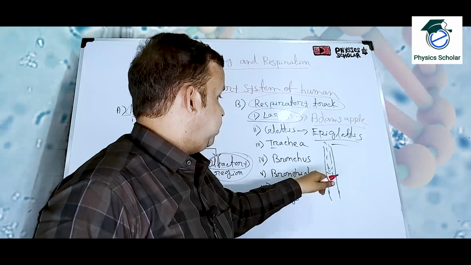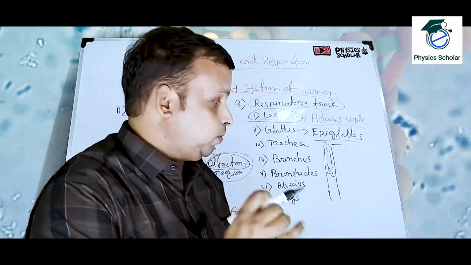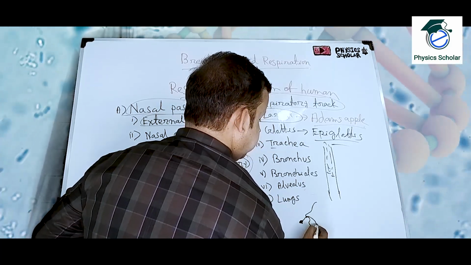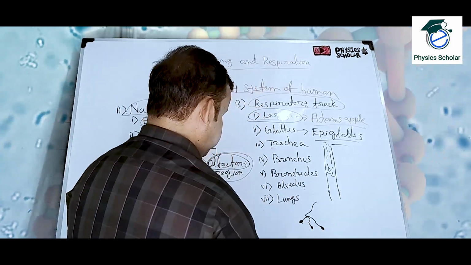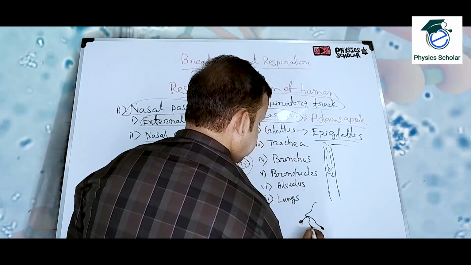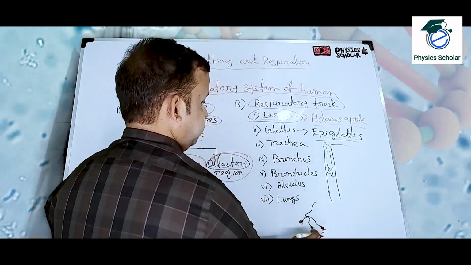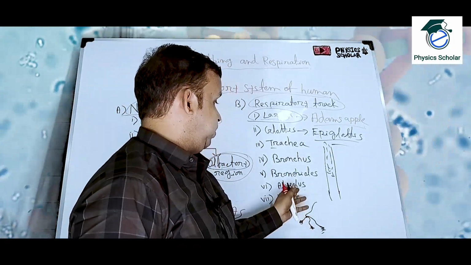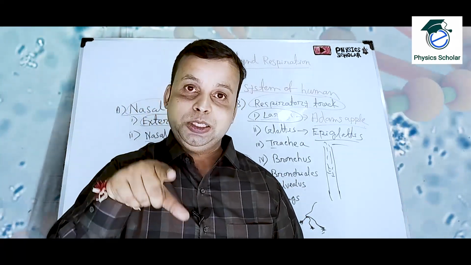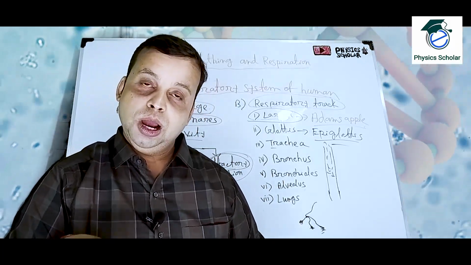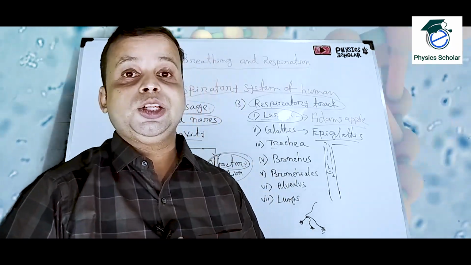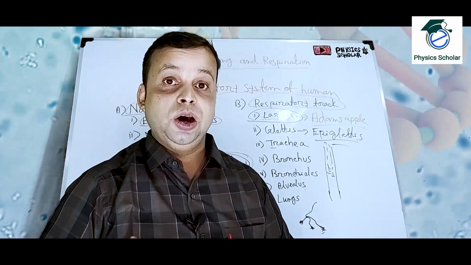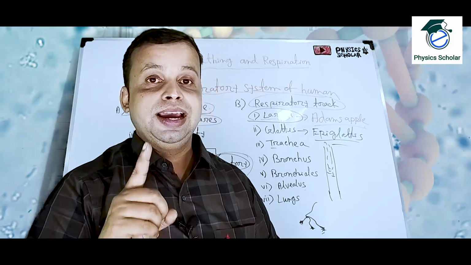Each part is known as the bronchioles, and at the tip of the bronchioles we see flat, region-like structures. These structures are full of blood vessels. This structure is known as the alveolus. Very important, alveolus. The alveolus is situated inside the lungs of the human, where the purification of blood will take place. So if the question comes where the purification of blood will take place, the answer is inside the lungs, the alveolus.